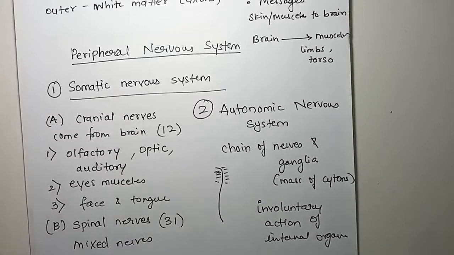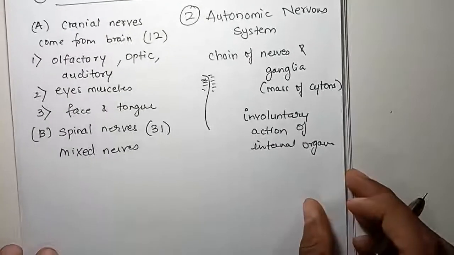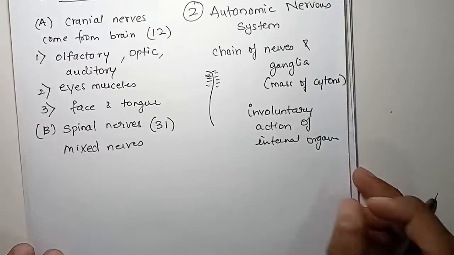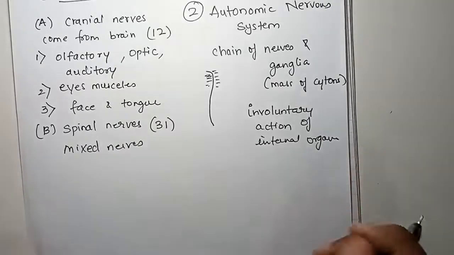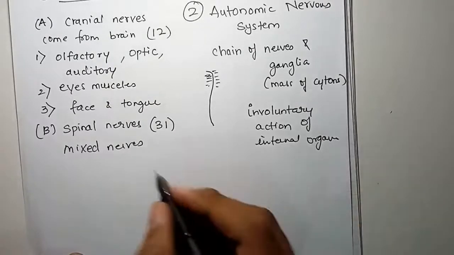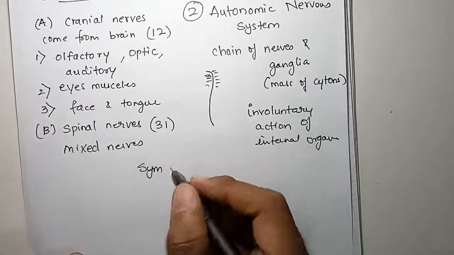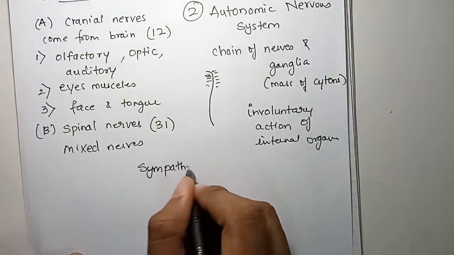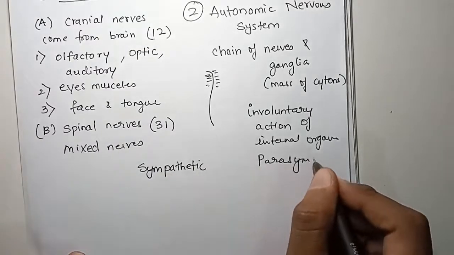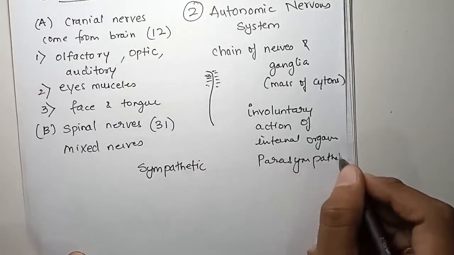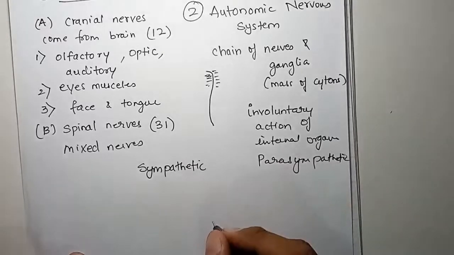Now there are two systems. The autonomic nervous system has two systems, that is sympathetic and parasympathetic. They are opposite to each other. Okay, let's understand what they are. Sympathetic and parasympathetic. These are two systems.